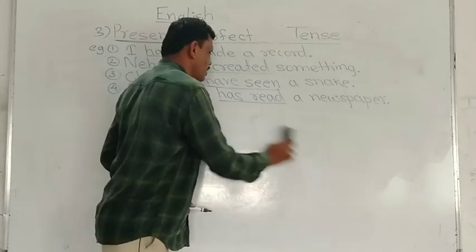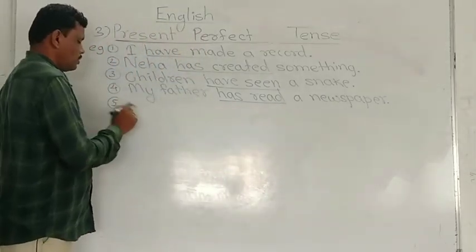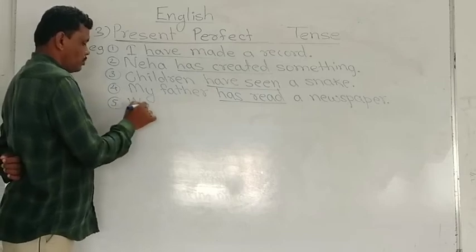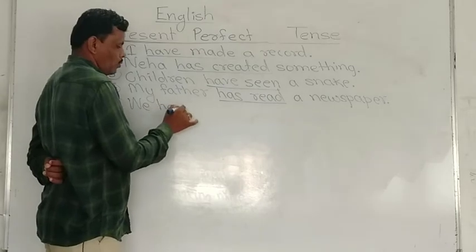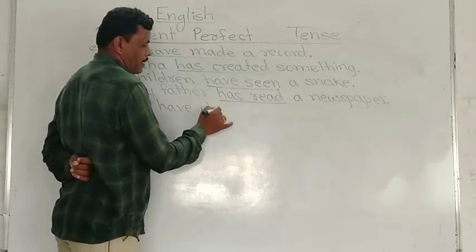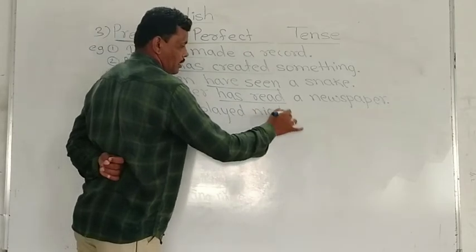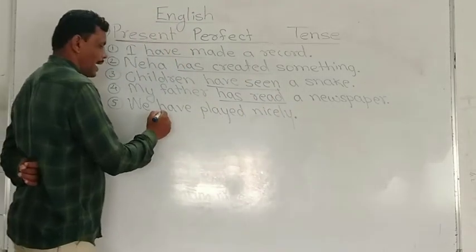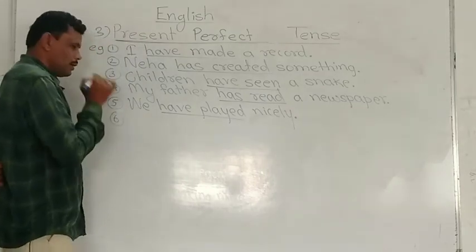Next example, we. We is a plural subject. We have played nicely. Good. Have played is a present perfect tense.